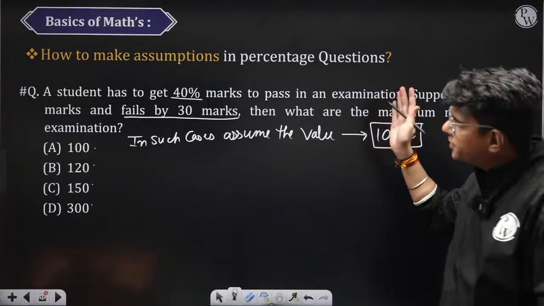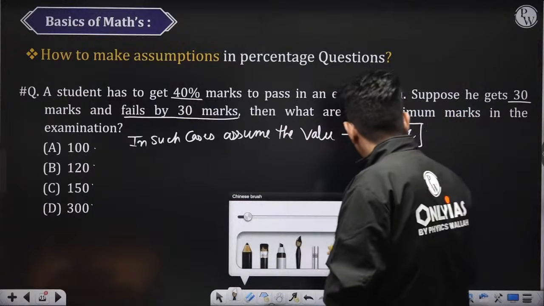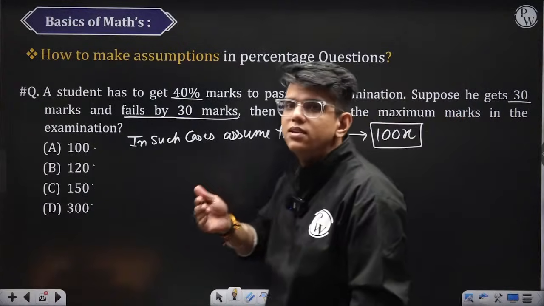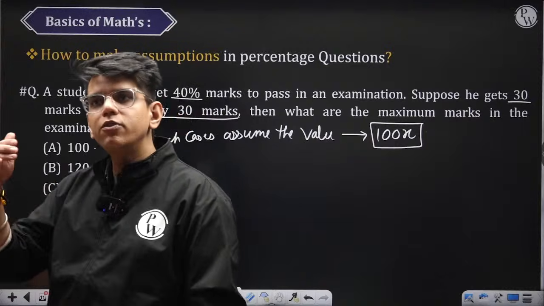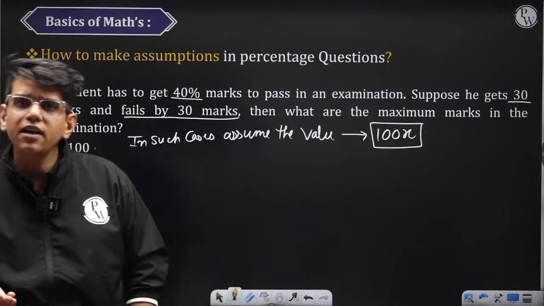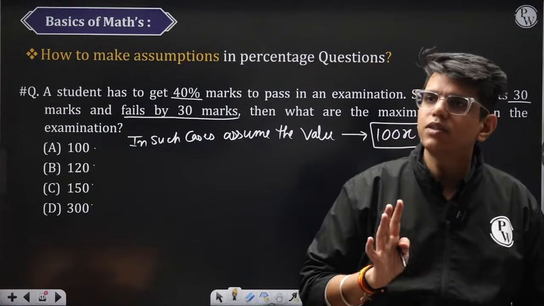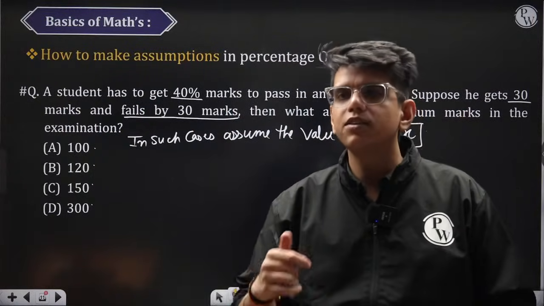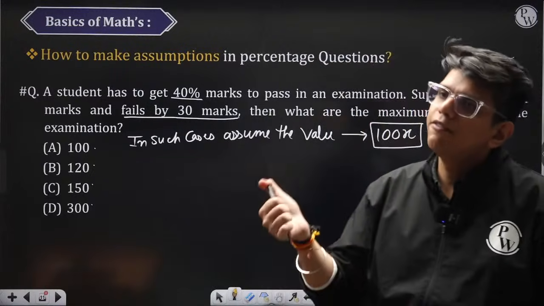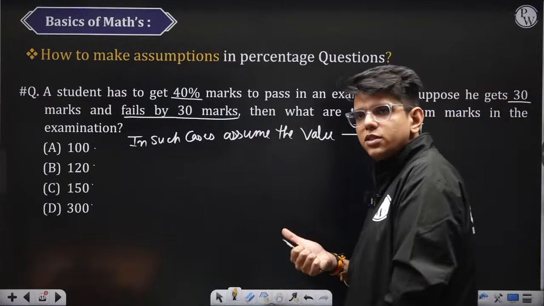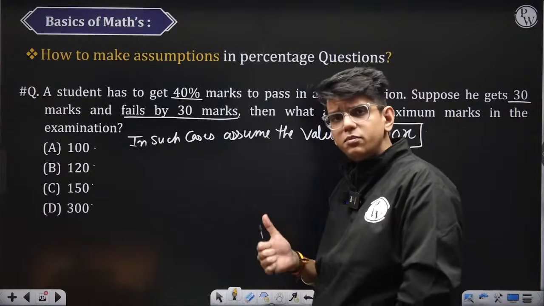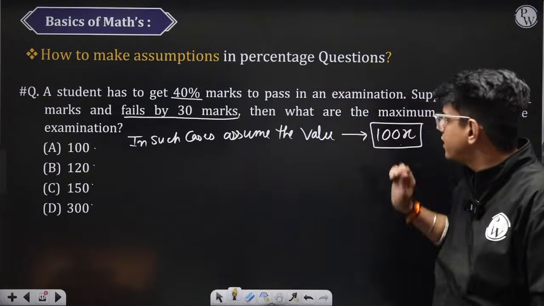I am not concerned with the answer. If you are getting my point, I am telling you how to assume things. These things get difficult when the question language is difficult, right? So these are very easy questions. I know most of you will do this. The answer is not the concern. What I want to tell you is, when everything is in percentages, you can start the question by assuming 100. When everything is not in percentages, you should start the question with 100x.